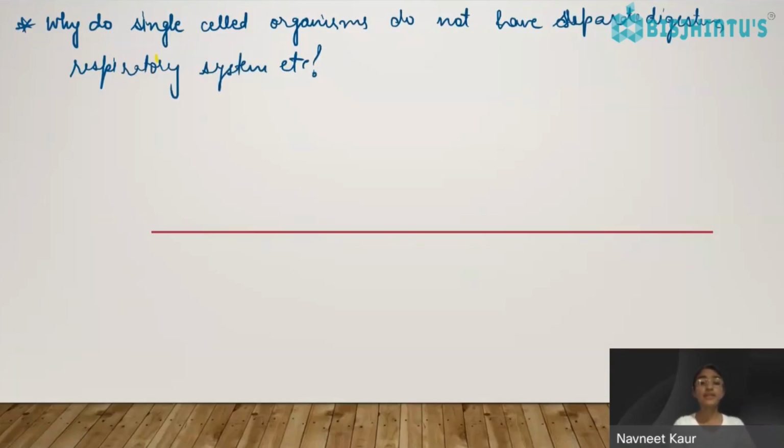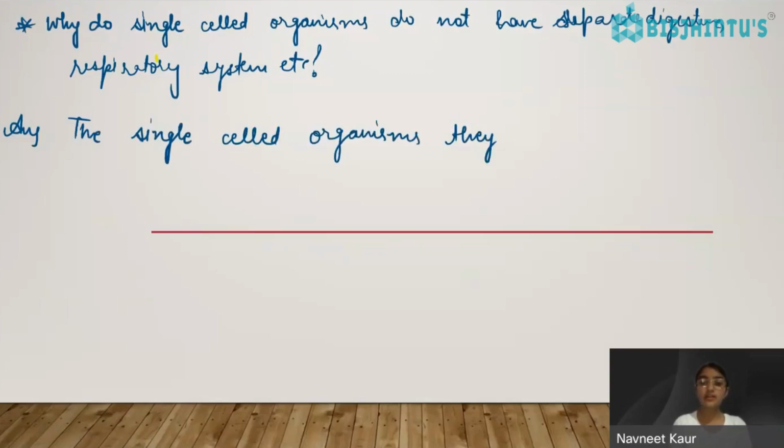So the single celled organisms are in contact with the environment, right? Their surface area is in contact with the environment.